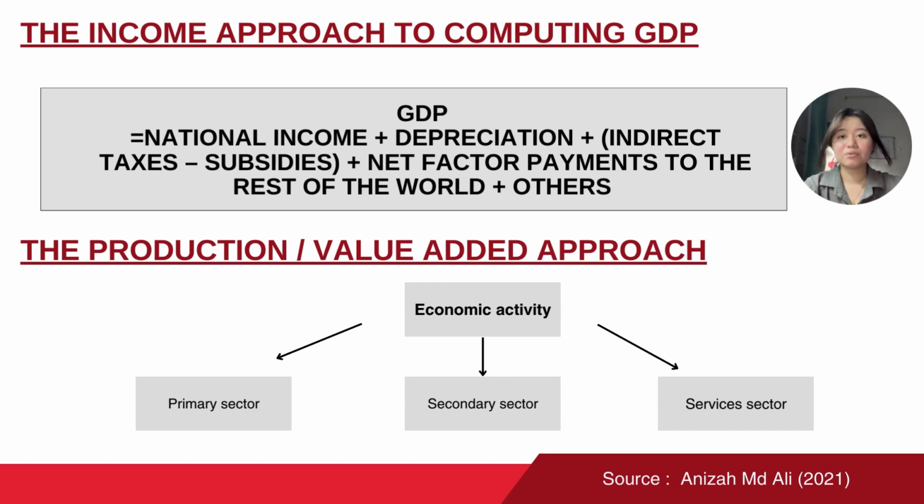After that, the production or value-added approach is the sum of the additional value at each stage of manufacture of all goods and services. In Malaysia, economic activity is divided into three categories: the primary sector, which is agriculture and mining and quarrying; the secondary sector, manufacturing and construction; and the services sector, which covers utilities, wholesale and retail trades, and others.